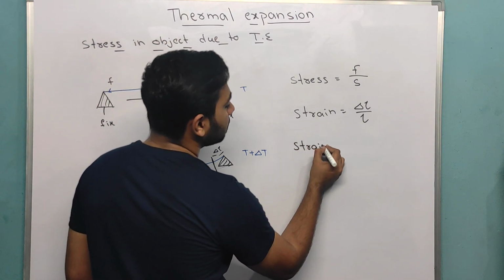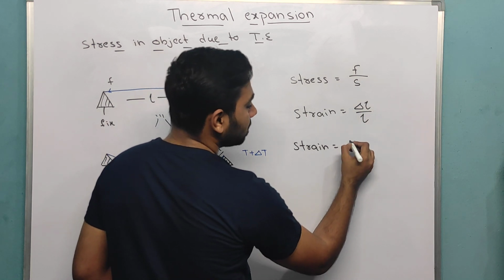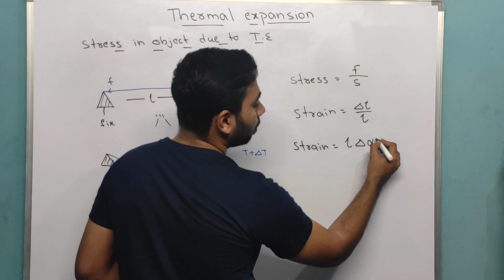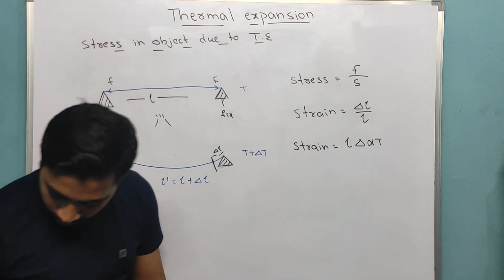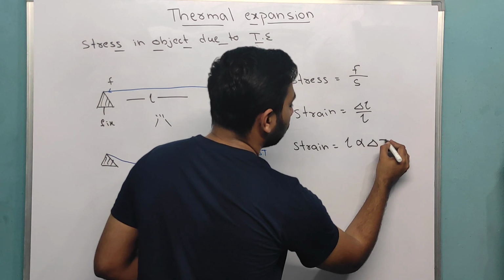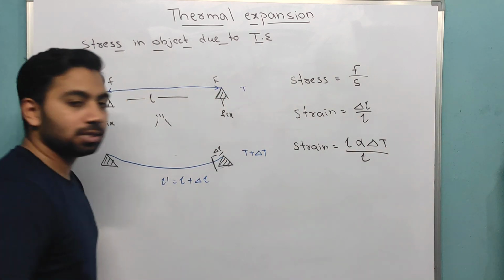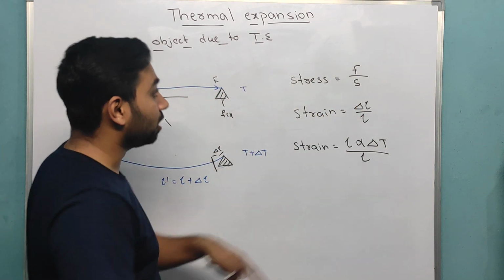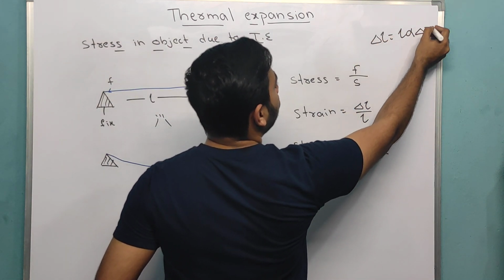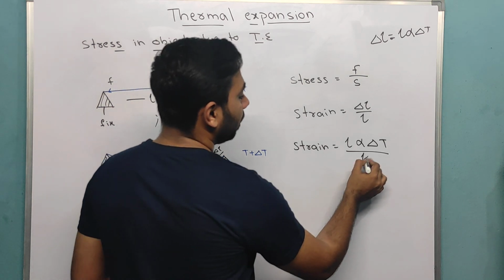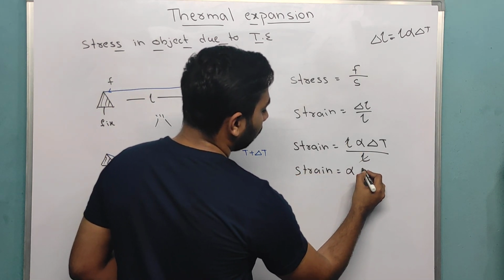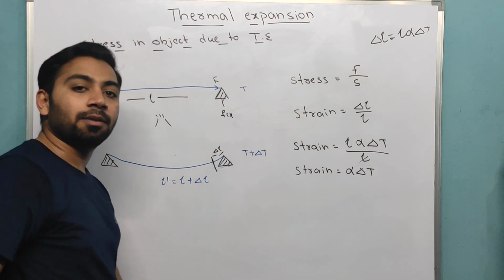Let us see. Strain is equal to... can I write this as dL over L? Now see, change in length, I can write correctly now: change in length is equal to length into alpha into dT. Correct, right? Now here L cancels, then strain will remain as alpha dT. Correct. Strain will remain as alpha dT.